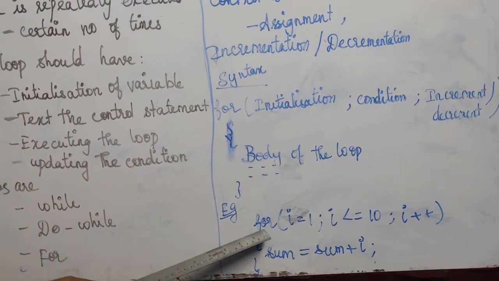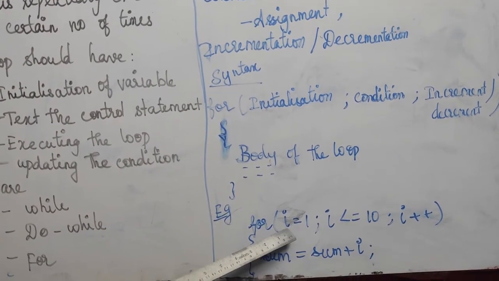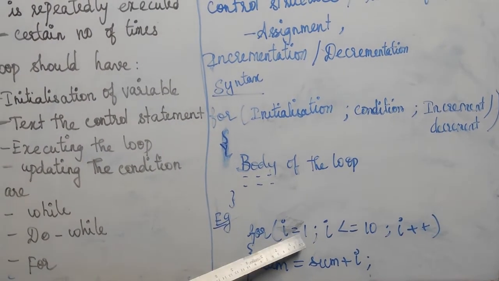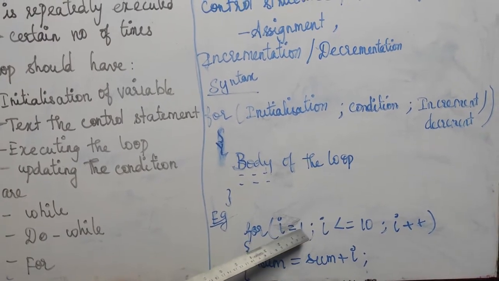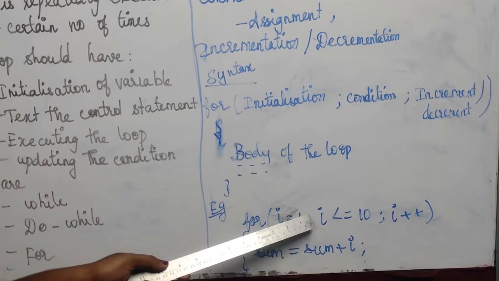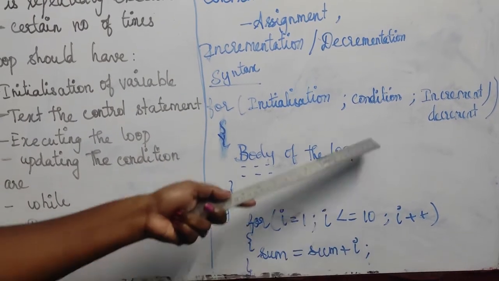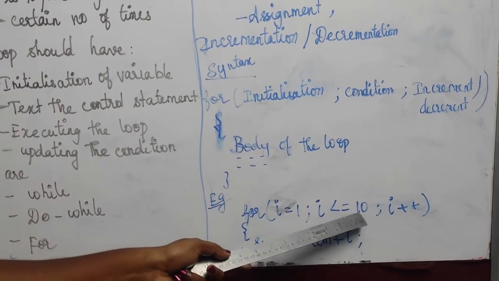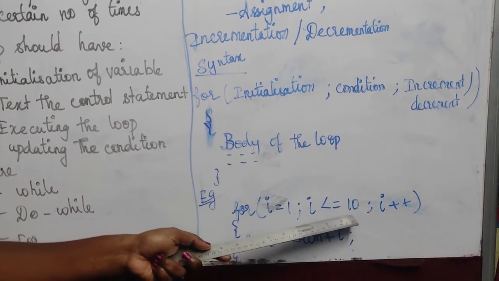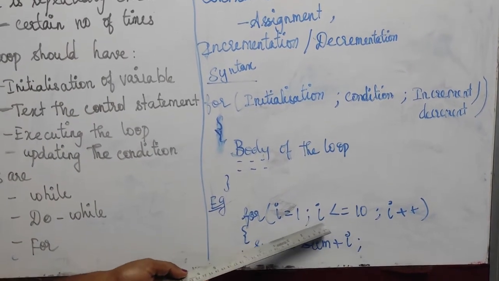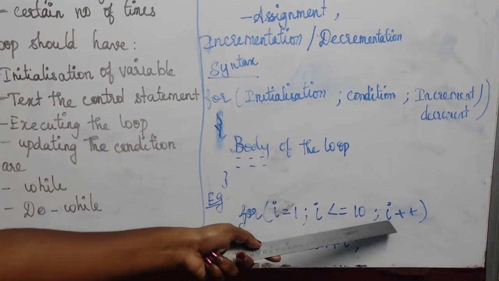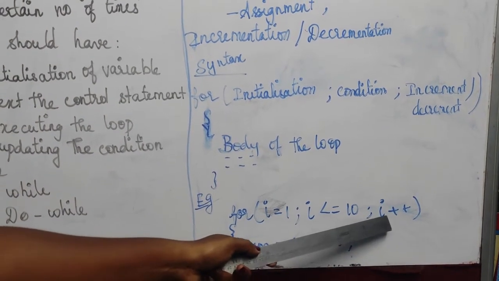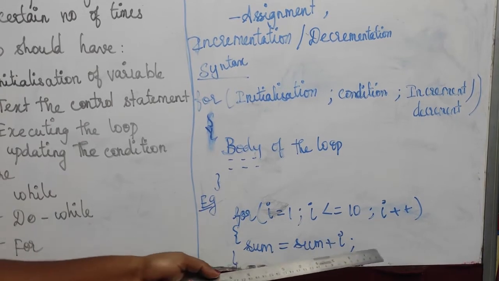The keyword for is given, and then we declare our initialization. If I use the variable i, the starting value will be either 0 or 1. So i is equal to 1, and then we cut it short with a semicolon, and then we give our condition, i less than or equal to 10. We repeat the loop until the condition becomes false, and since we have initialized the value as 1, we can increment the value of i by plus 1, and we can do that repeatedly.